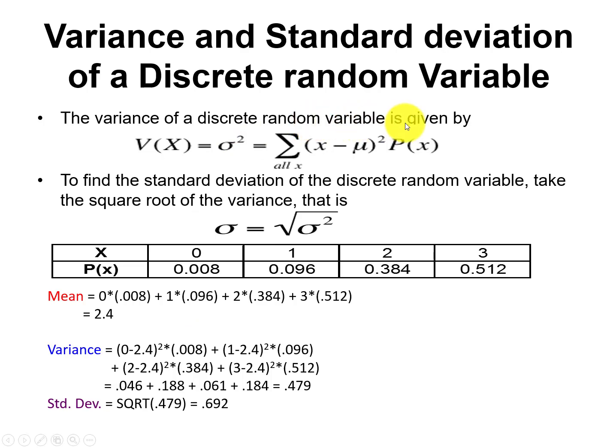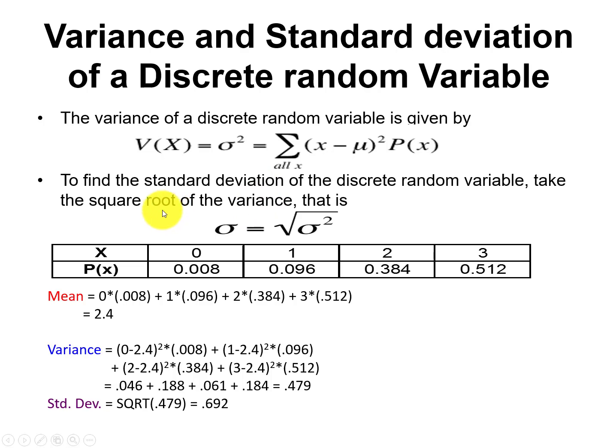The variance of a discrete random variable is given by the variance of x. Normally we denote it with Vx, just like we denote Ex for mean. So Vx shows variance, and normally we write it with sigma square. How will we calculate it? Summation of x minus mu, where mu represents Ex, which is the mean, squared, into px. To find the standard deviation of a discrete random variable, take the square root of the variance. When we take the square root of a variance, the square cancels and we get the standard deviation.